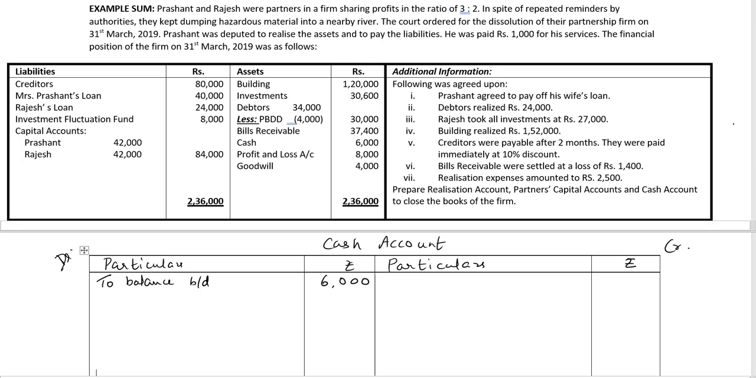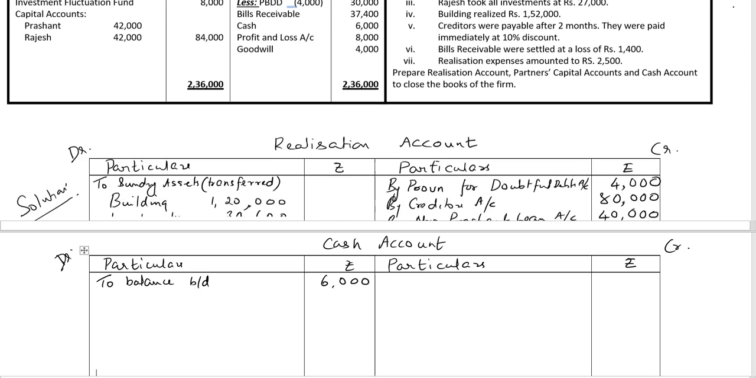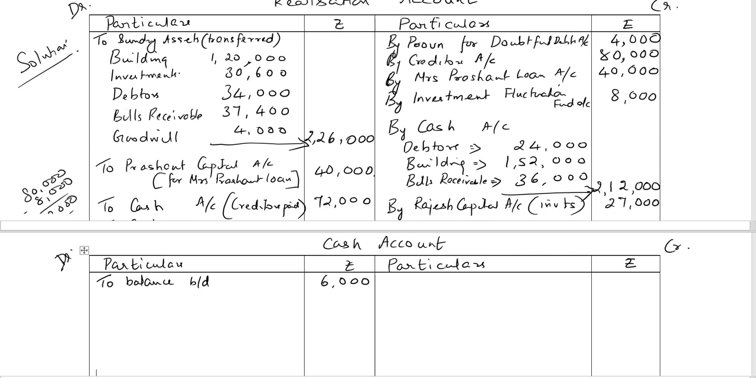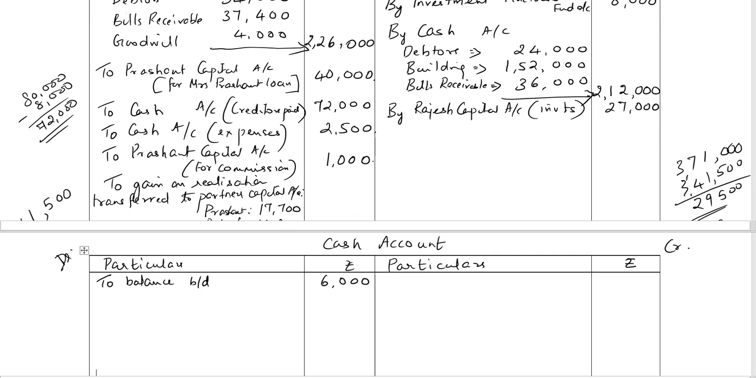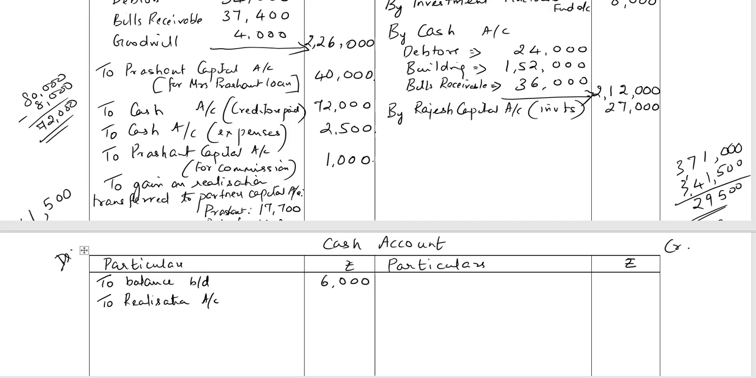We'll go on to the realization account to get the cash entries. On the credit of the realization, total assets realized is 2,12,000 rupees. To realization account, assets realized, total amount realized 2,12,000 rupees.